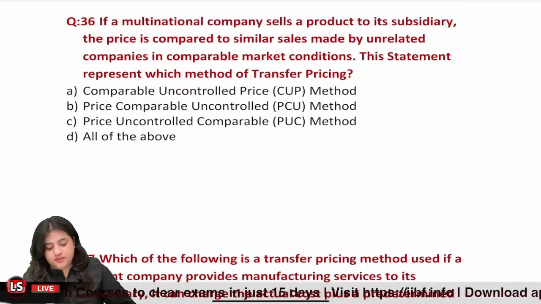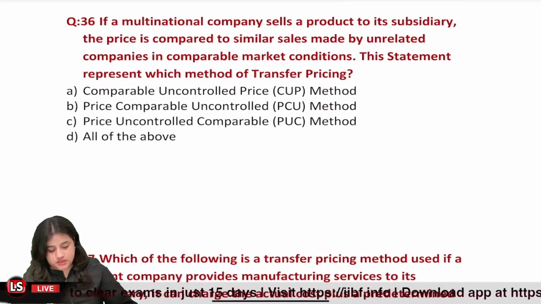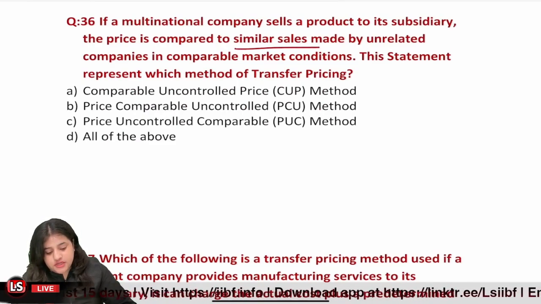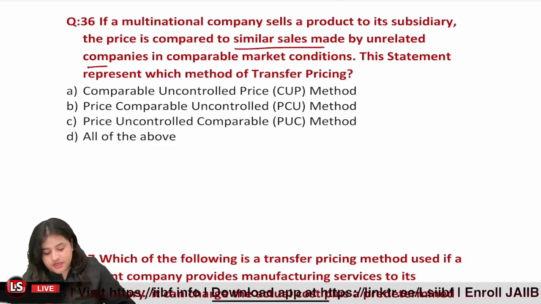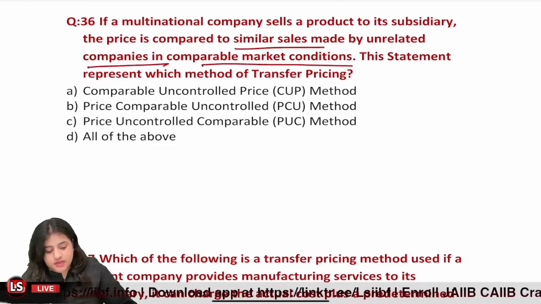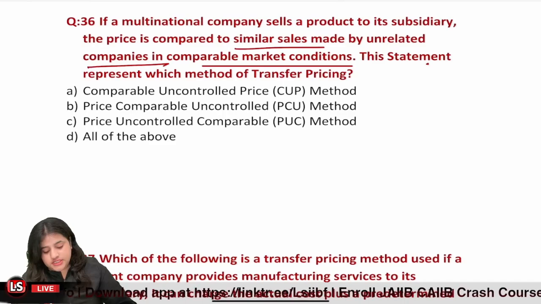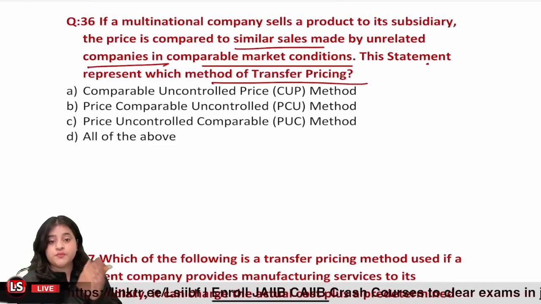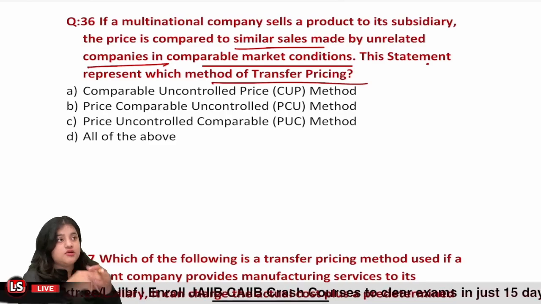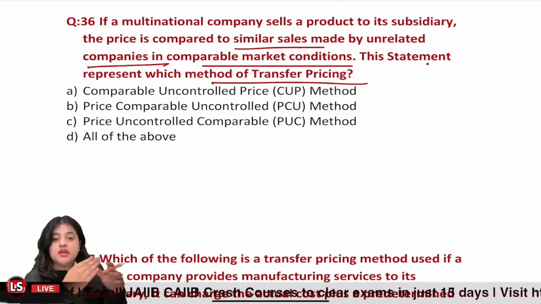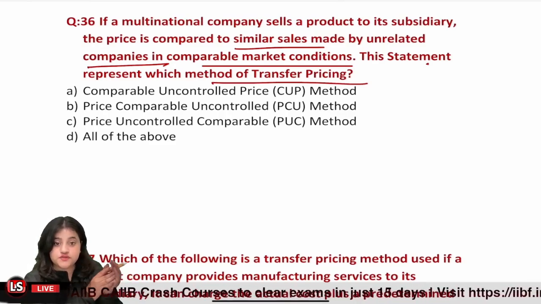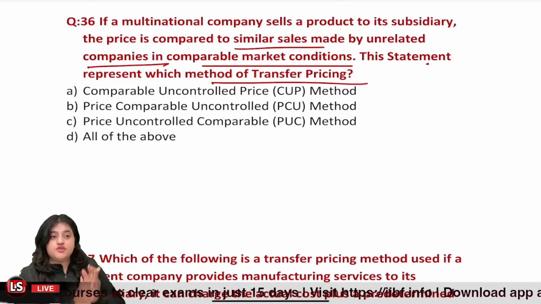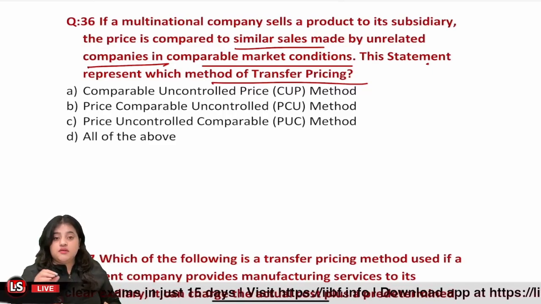Question 36. If a multinational company sells product to its subsidiary, the price is compared to similar sales made by an unrelated company in comparable market conditions. This statement represents which method of transfer pricing? When we are calculating the transfer price, there are different techniques through which we can calculate it.